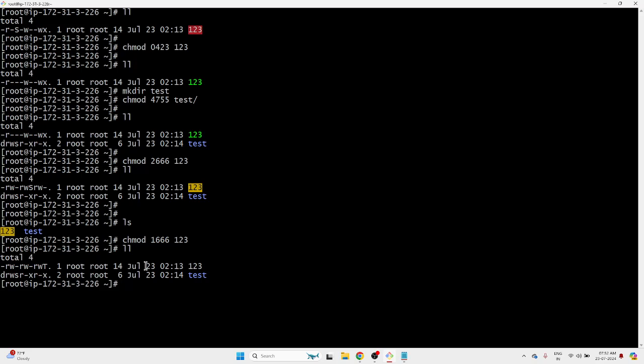It's over. But we can prevent this from happening in future with the help of sticky bit. What happens is when you apply this sticky bit, only the owner and root can delete a file.